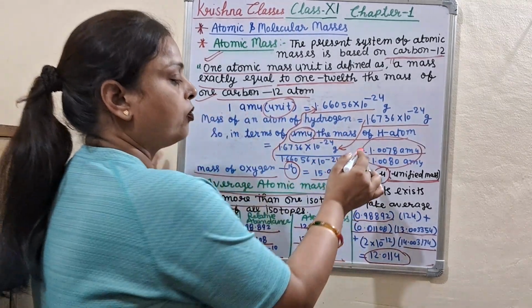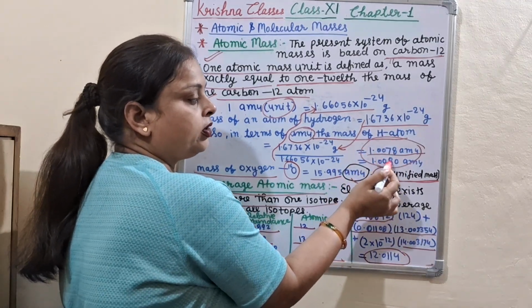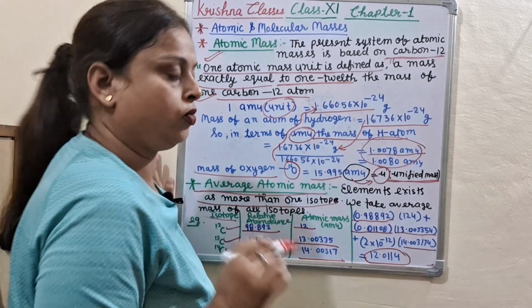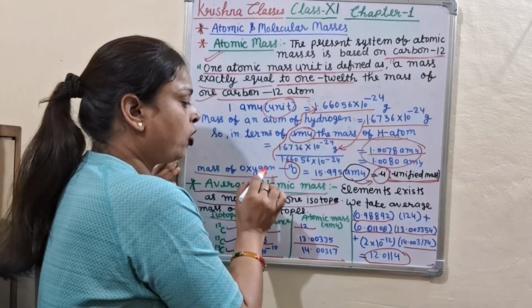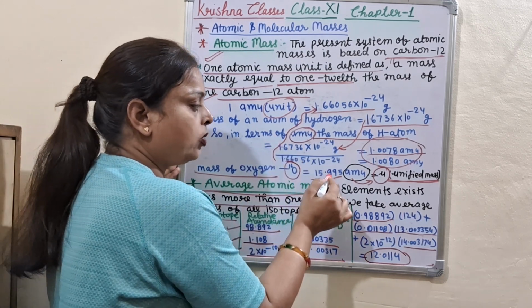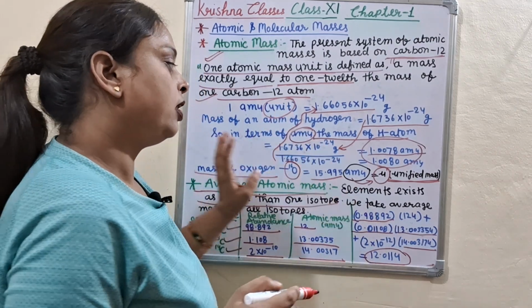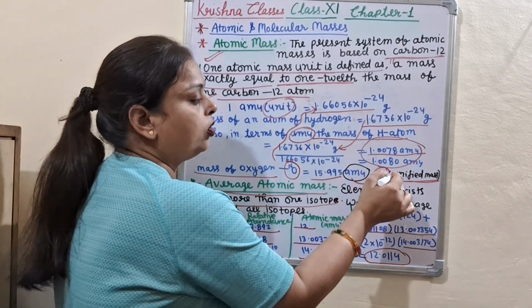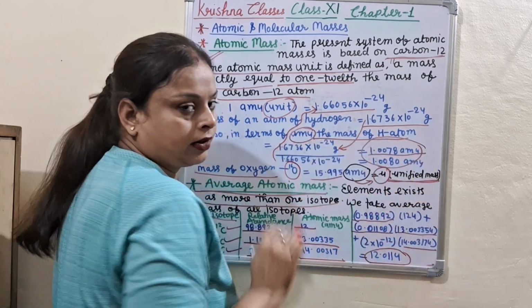Then we got 1.0078, that is equal to 1.0080 AMU. Like that the mass of oxygen-16 is also calculated, 15.995 AMU. AMU is now called u, which means unified mass.